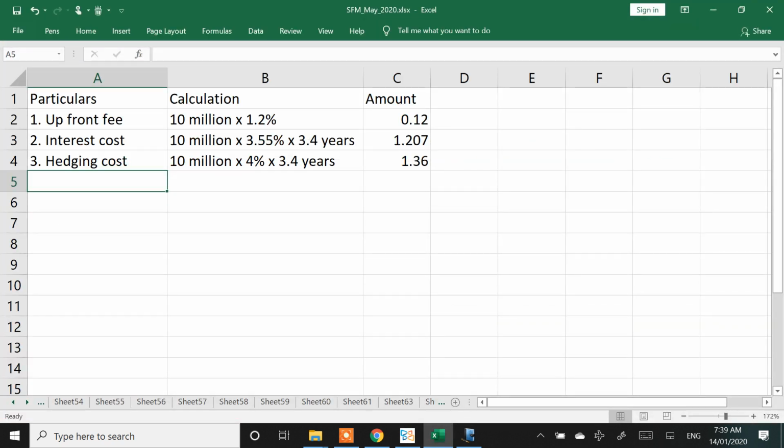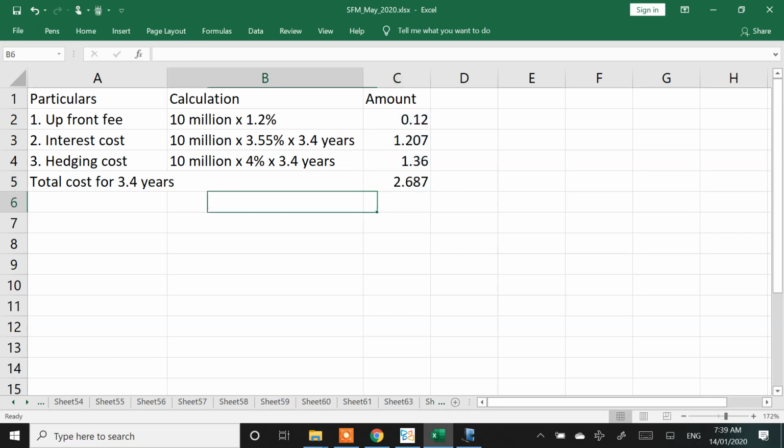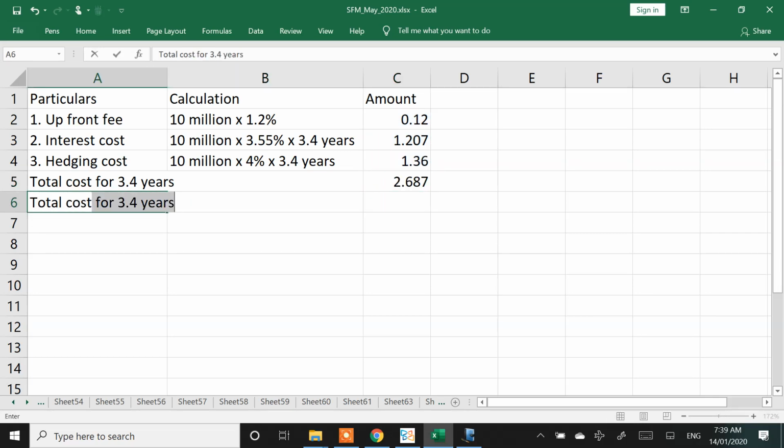Okay, now listen. This is my total cost for, guys, listen for some time. Any doubts on the calculation till now? This is my total cost for 3.4 years. It's not for 5 years because my average maturity is only 3.4 years. Listen for some time. I'll give you time to note down. Total cost per year.